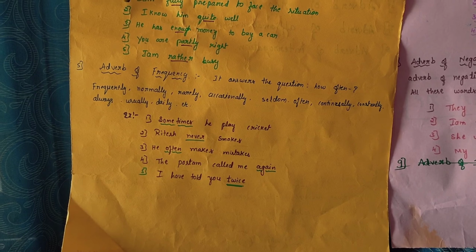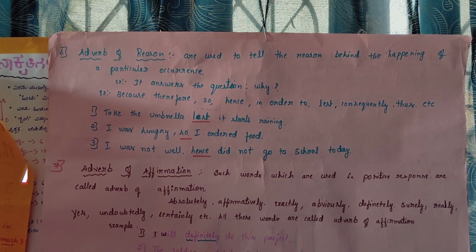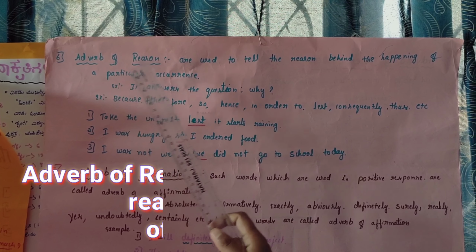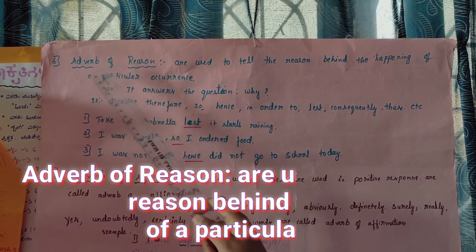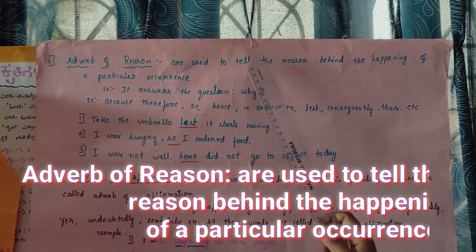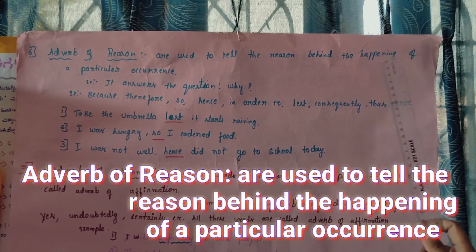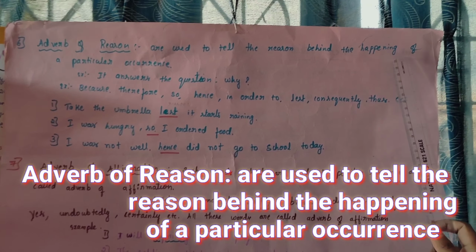Now we can move to the sixth one, that is adverb of reason. Adverbs of reason are used to tell the reasons behind the happening of a particular occurrence, that is, in a particular work. It answers the question why. Examples: because, therefore, so, hence, in order to, lest, consequently, thus, etc. Here are examples given to you.